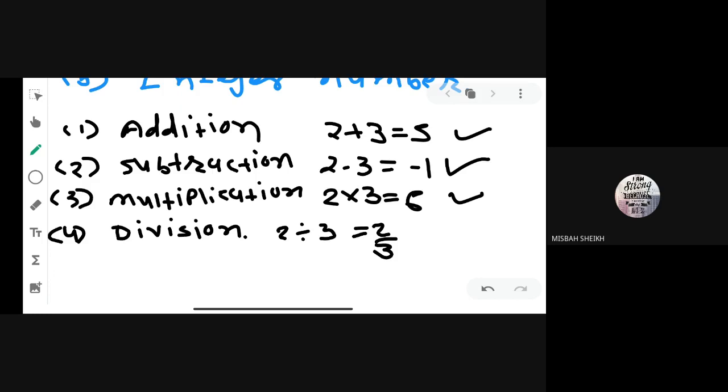So we can say that under division, integer numbers are not closure. Clear, all of you? Any doubt? No doubt.